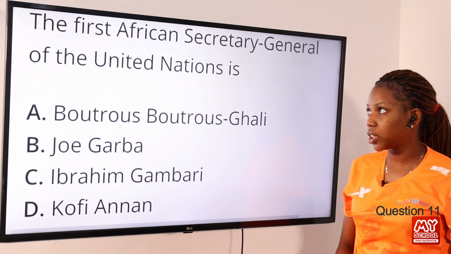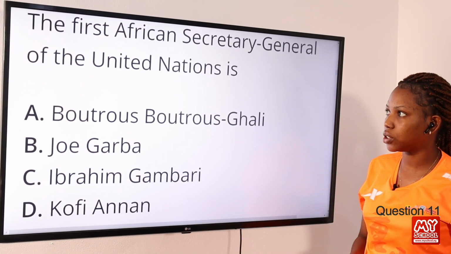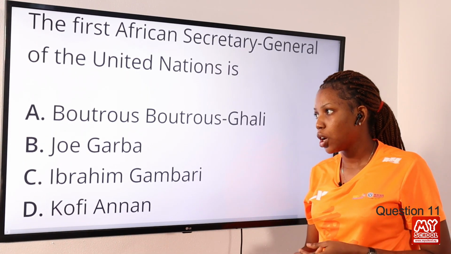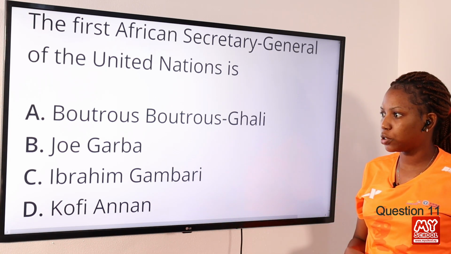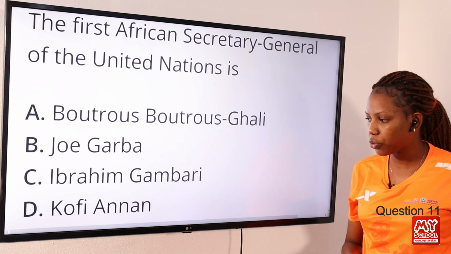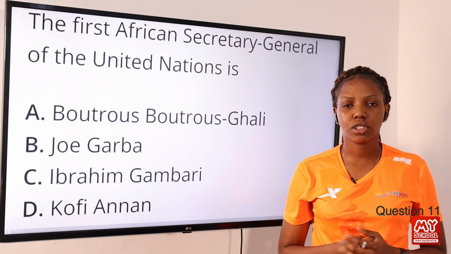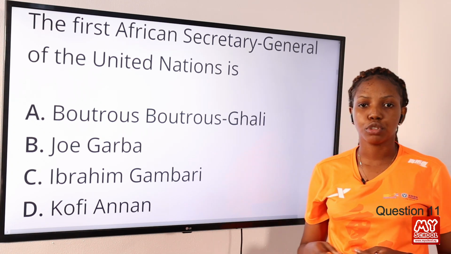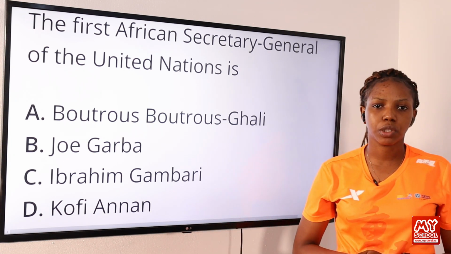Question 11. The first African Secretary General of the United Nations is option A, Boutros Ghali, option B, Joe Gaba, option C, Ibrahim Gambari, option D, Kofi Annan. The answer to this question is option A, Boutros Ghali from Egypt.